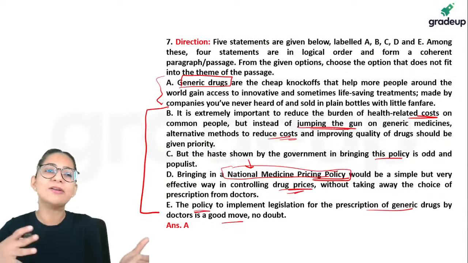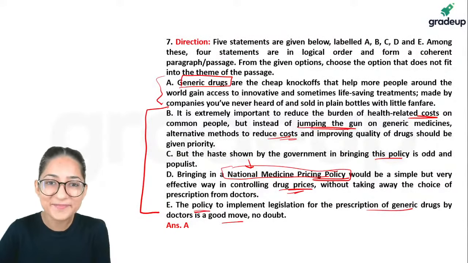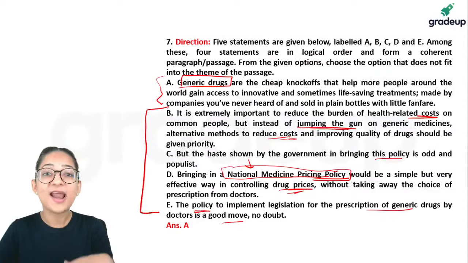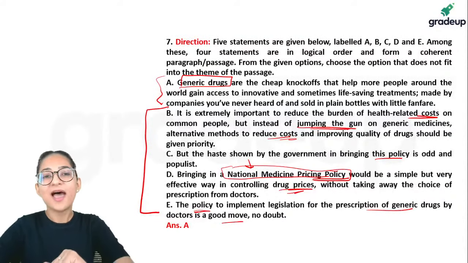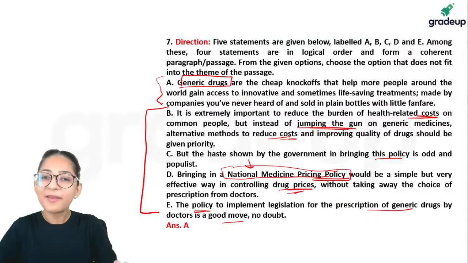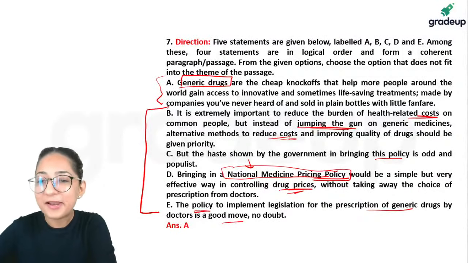Now there are certain words, certain idioms which are favorites of the exam makers. So it's one of those. Jump the gun is to rush to conclusions, right? If somebody rushes to conclusions and somebody says, no, we have to do this only, don't jump the gun, be patient. Okay? So jump the gun is to rush to the conclusions.